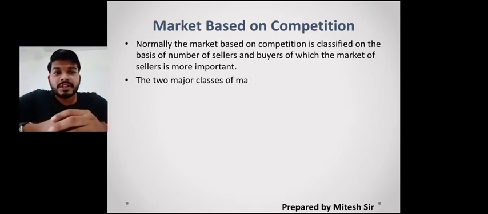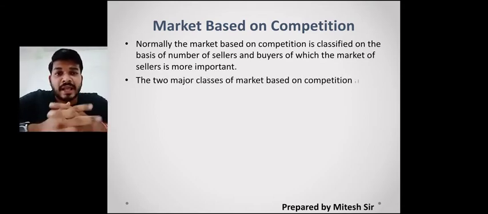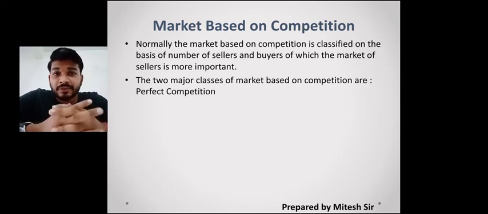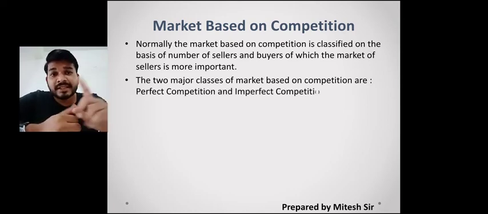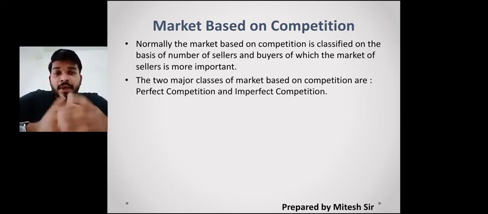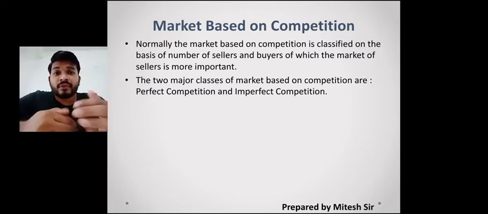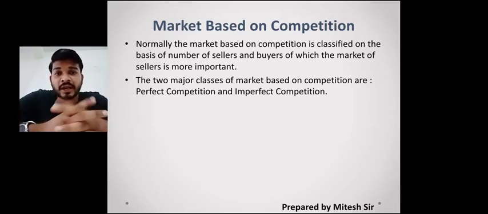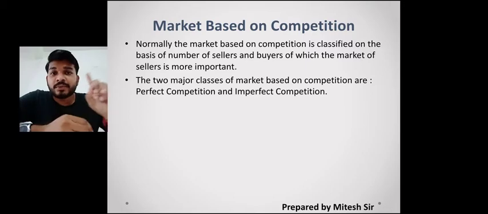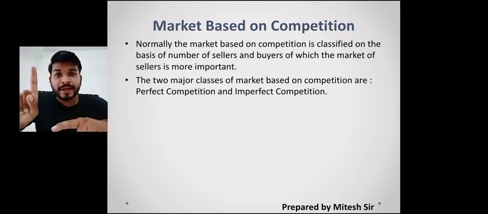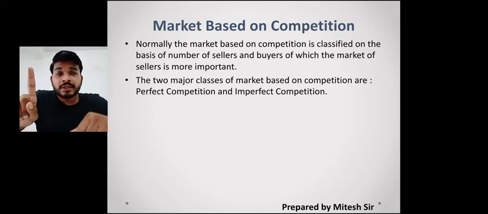It has been told here that the number of sellers and buyers is most important, and mostly the sellers are important in this market. Based on the different types of sellers and their different specialities, we find that competitions are based on them. Majorly there are 2 classes of competition: perfect competition and imperfect competition. The first is the perfect competition market, also known as the virtual market, and we are going to learn it in detail later in this lecture.